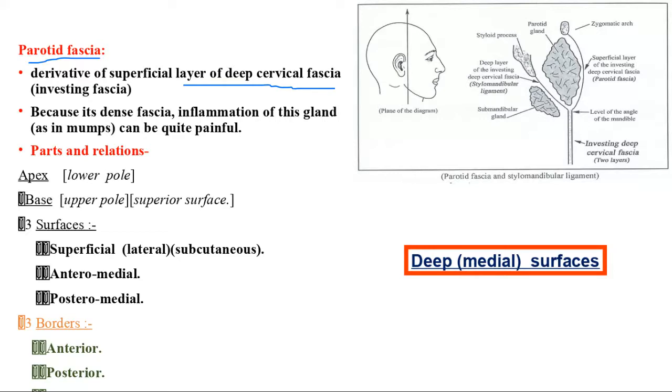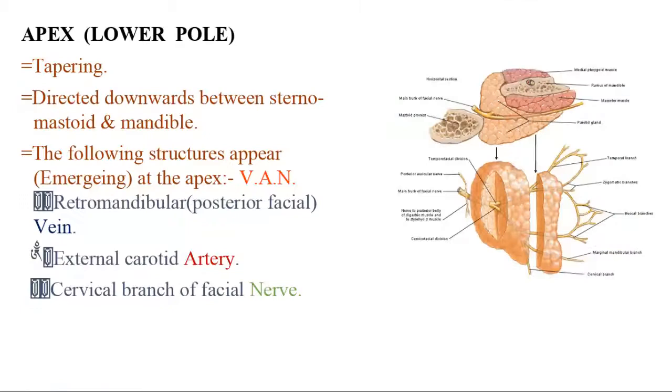Yes, it is important. That is why any infection in this area is very painful. And this parotid gland has these parts, and all these parts are related to one of the structures which we'll see in the next slides.